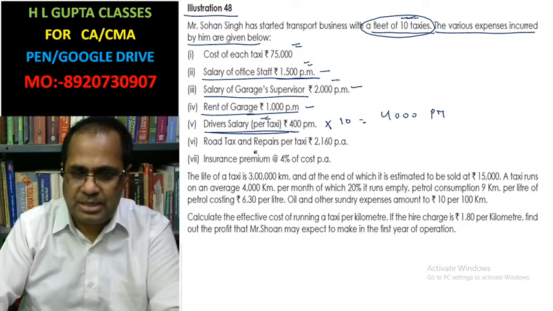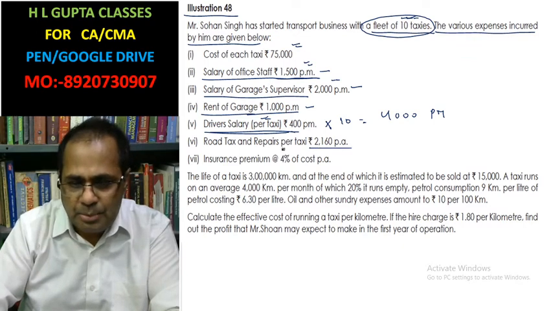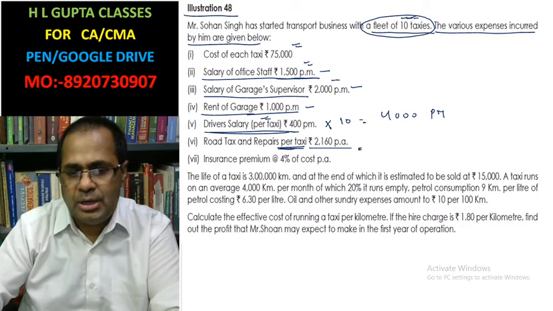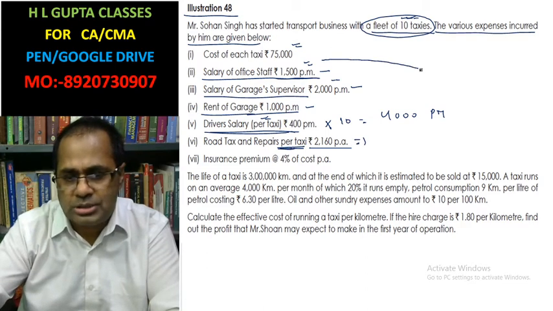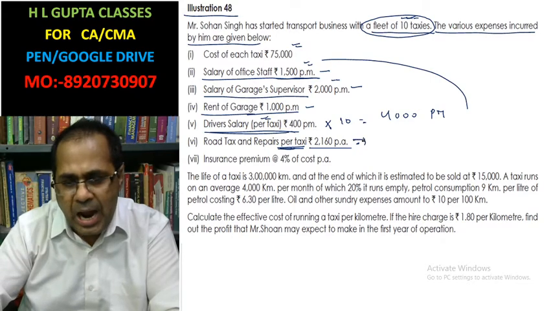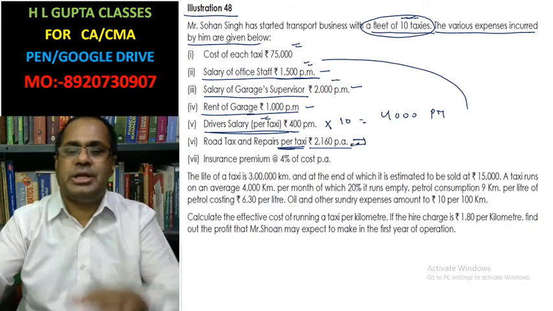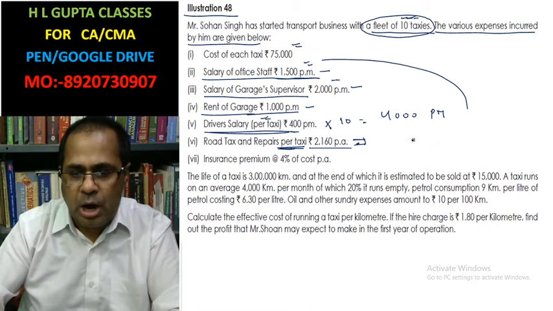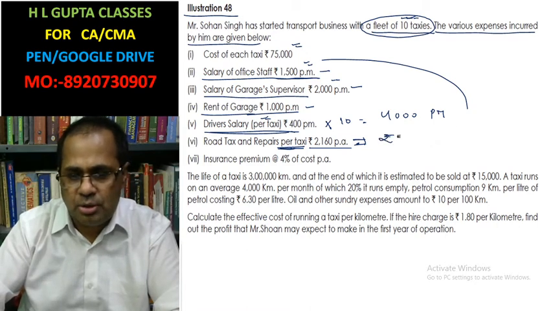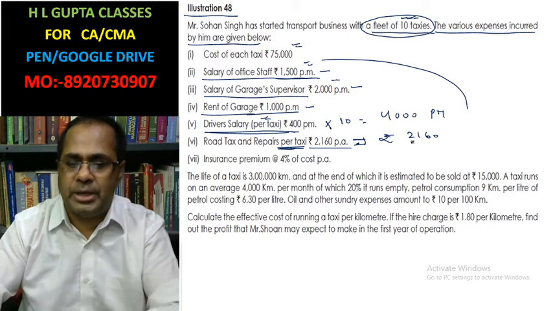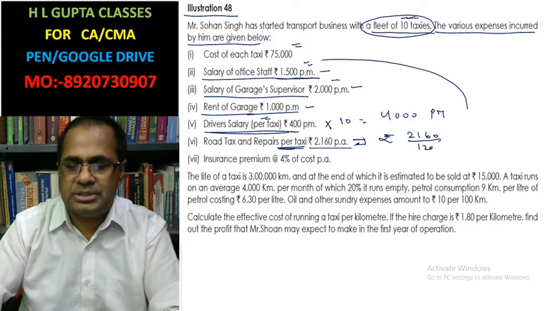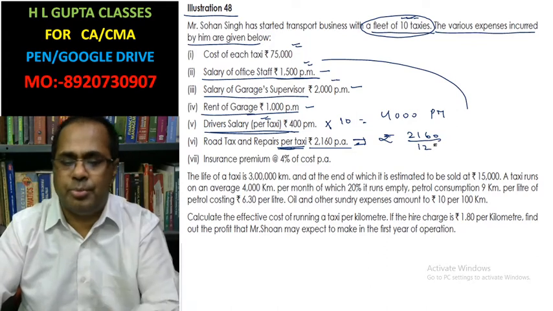Road taxes and repair are given per taxi per annum. But all these costs are in months, so we have to change this cost into months. Look here, 2160 is for 1 year; divided by 12 it comes to 1 month.